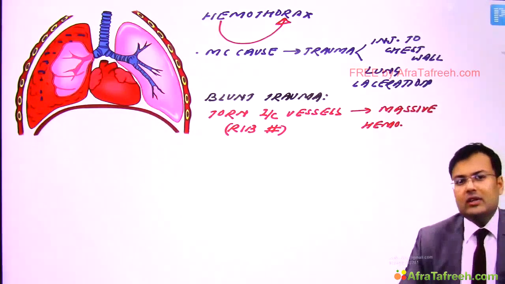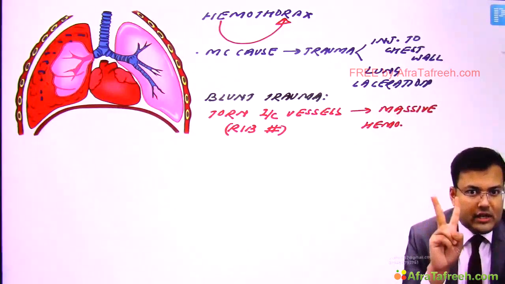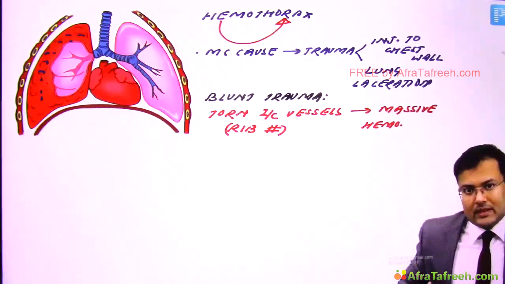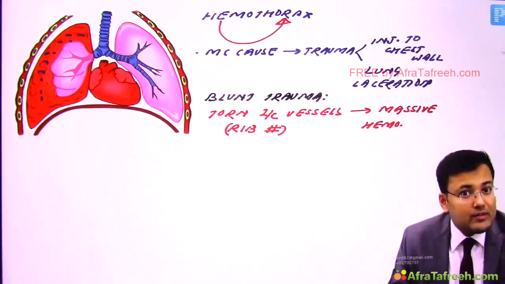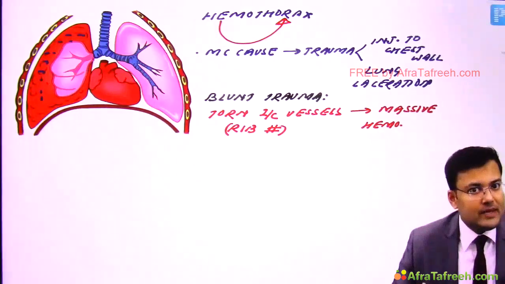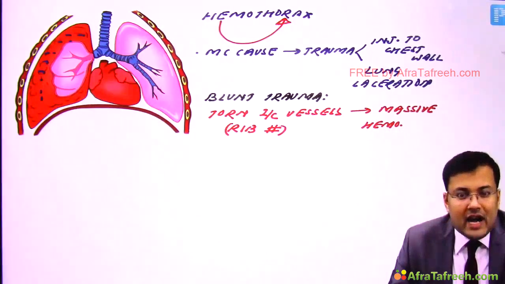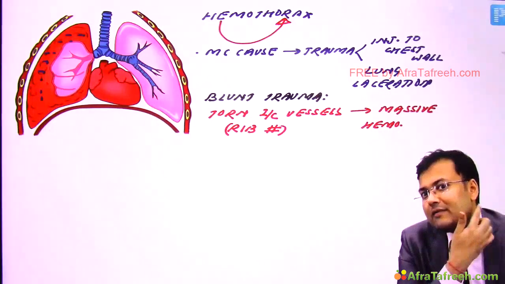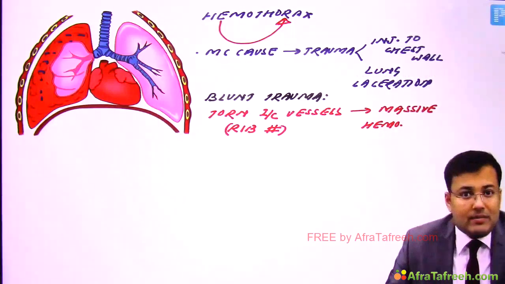Simple. Now, what are the clinical features in patients of hemothorax? In patients of hemothorax, there are two problems. First, there is accumulation of blood in the pleural space, and second, there is loss of blood. There is blood loss because it is being collected into the pleural space. So these patients have signs and symptoms of hypovolemic shock, and one sign you can see is flat neck veins.